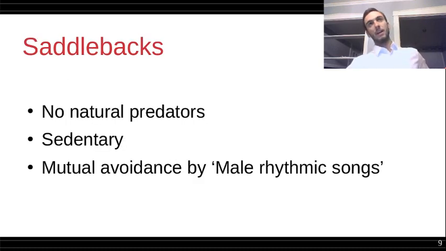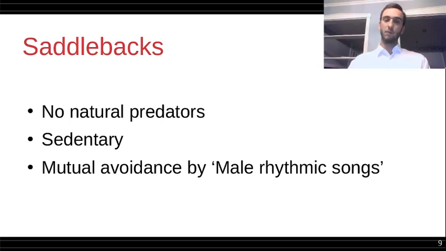So these saddlebacks, which were on this island, had no natural predators there, which is important because that means that they were able to develop their population and exist as they would choose to naturally. And also they were sedentary creatures, which means that they didn't move around much. Once they established their territory, they wouldn't stray from that unless they were forced to. And because of these two factors, they were able to establish territories and stick to them.